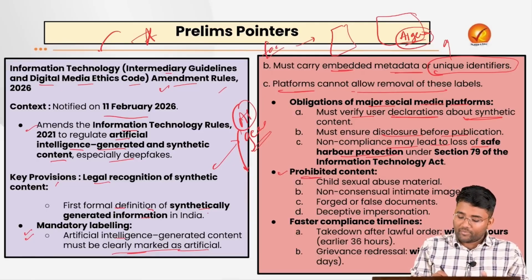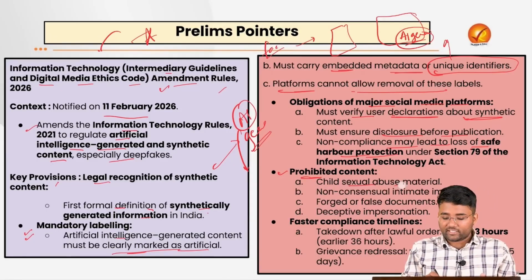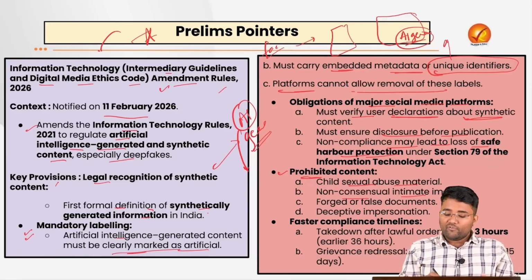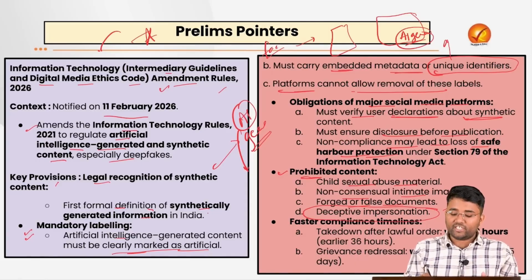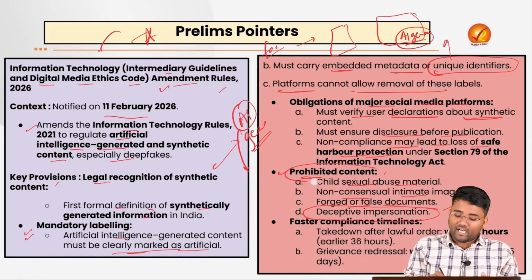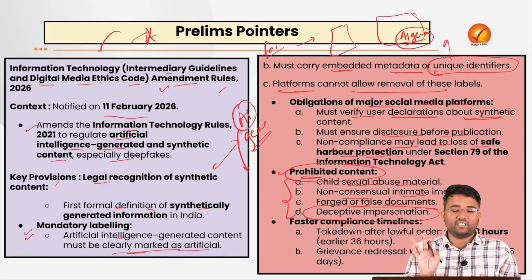Also, these are the prohibited content on the platform: child sexual abuse material, non-consensual intimate imagery, forged or false documents, or any deceptive impersonation of any individual. All these are prohibited content, they cannot be generated at all.